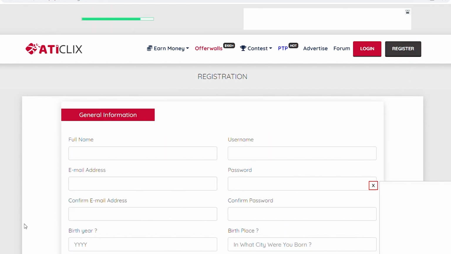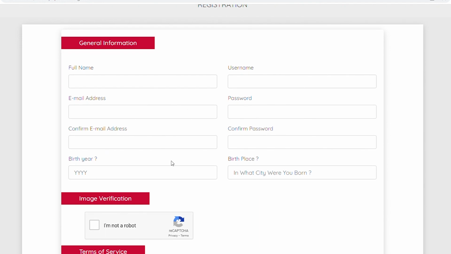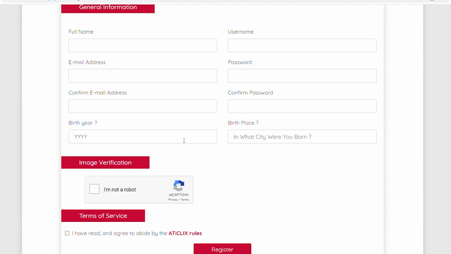You will be directed to this page where you only need to enter your full name, email address, preferred username, and set up password. You only need to input your birth date and place of birth and click the "I'm not a robot" button to show that you are aware of the terms of service and are in agreement with them. Then select Register from the menu.